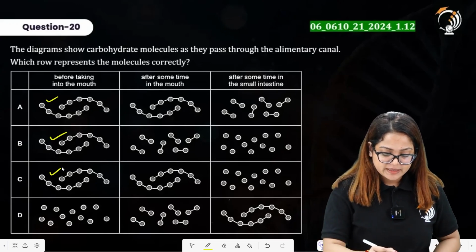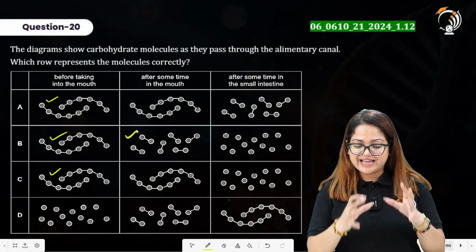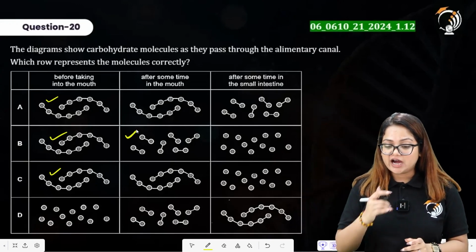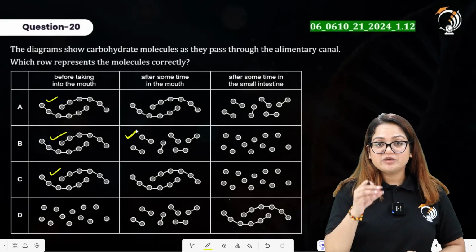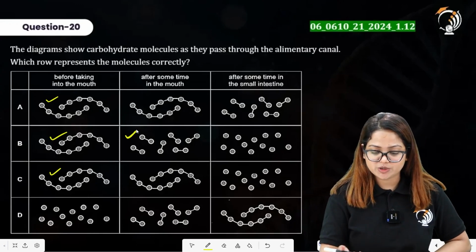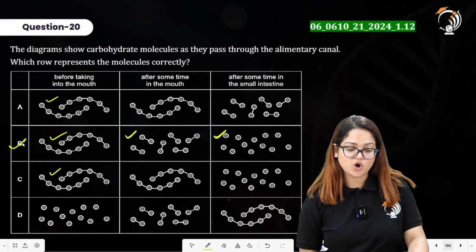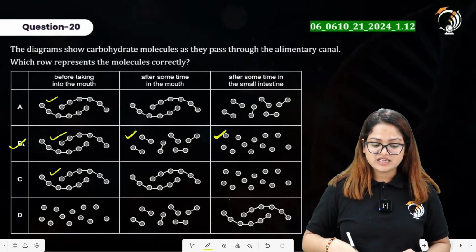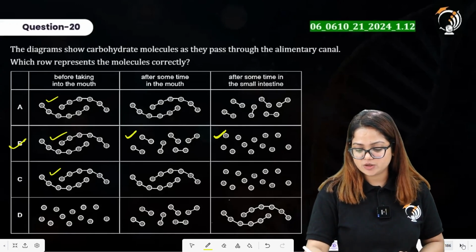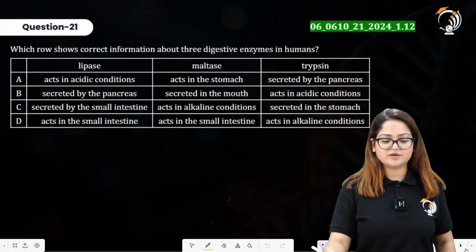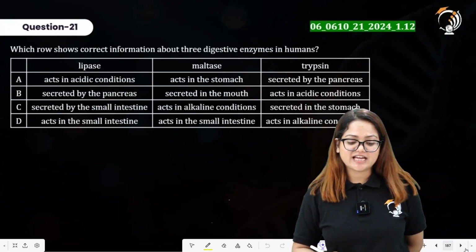So as present in option B here. This is providing the right diagrammatic explanation for that. After some time in the small intestine, what will happen? All of these maltose will be further converted into glucose molecules. So option B here is providing the right statement. By the action of amylase enzyme, you can say the structure will look somewhat like this as present in option B. Question number 21 here says which row shows correct information about three digestive enzymes in humans.